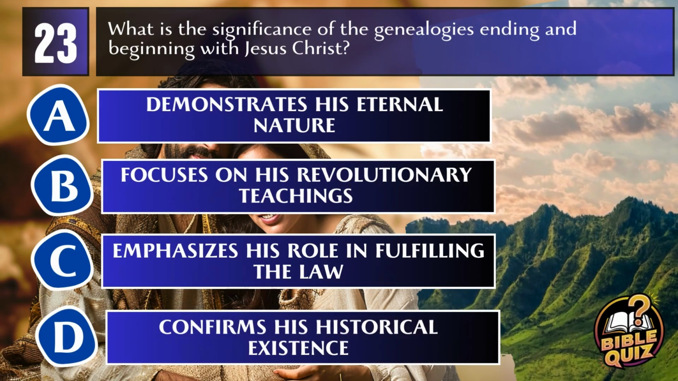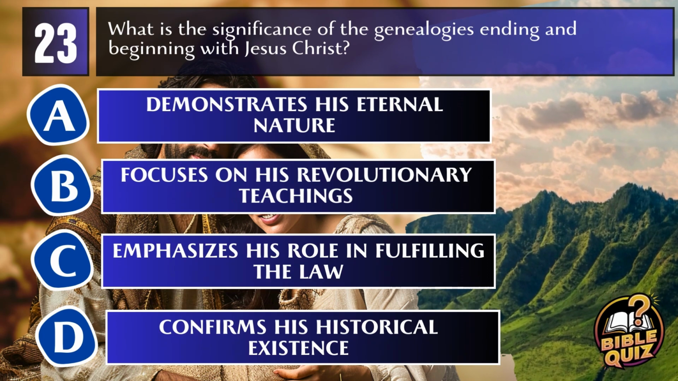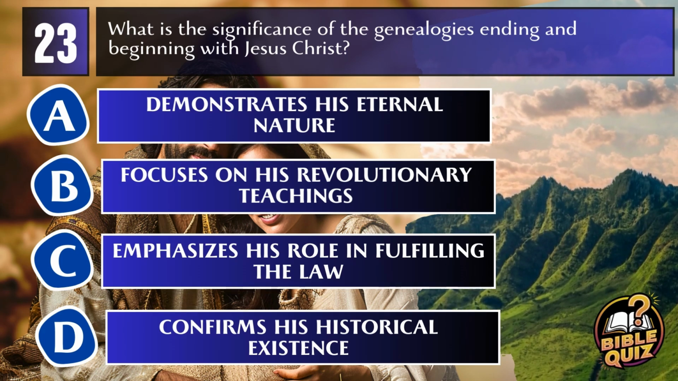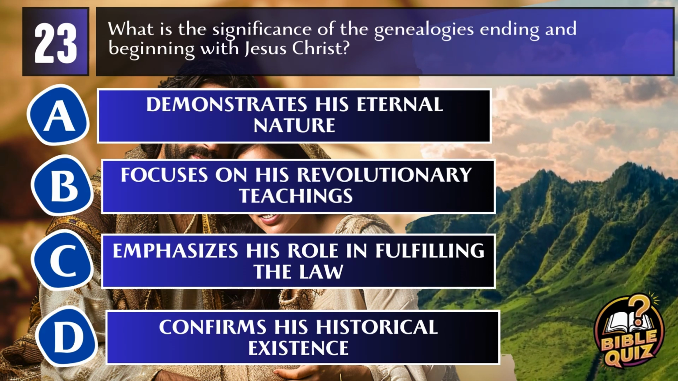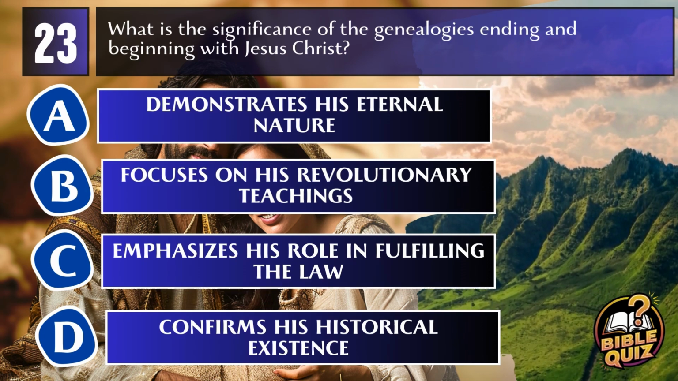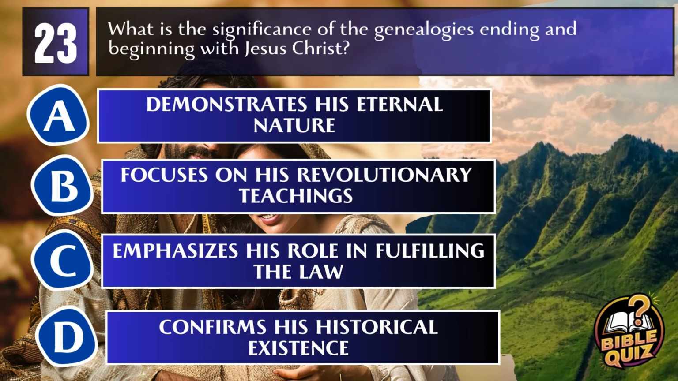Question 23. What is the significance of the genealogies ending and beginning with Jesus Christ? A. Demonstrates his eternal nature. B. Focuses on his revolutionary teachings. C. Emphasizes his role in fulfilling the law. D. Confirms his historical existence.